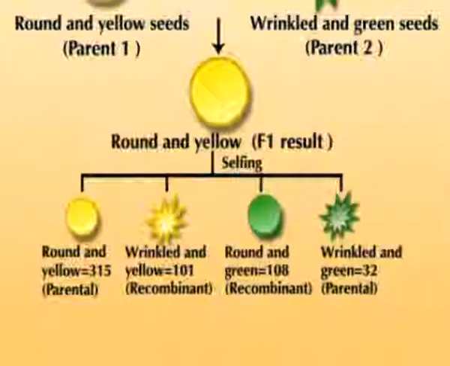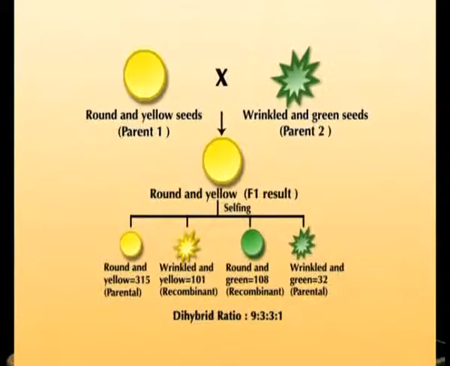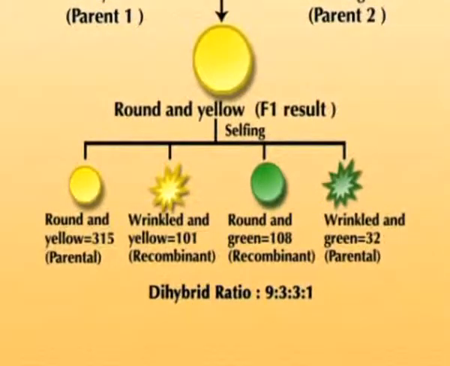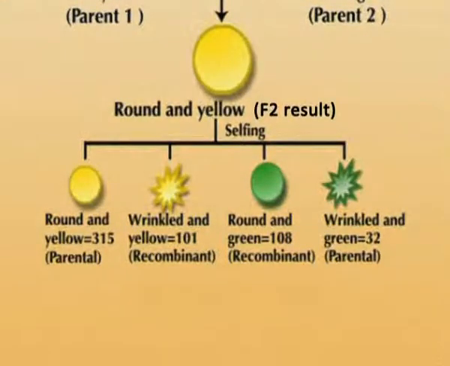These 4 types of results were obtained by Mendel in the ratio of 9:3:3:1 respectively. In the F2 result, round and yellow seeds and wrinkled and green seeds are the parental characters, whereas round and green seeds and wrinkled and yellow seeds are the recombinants.